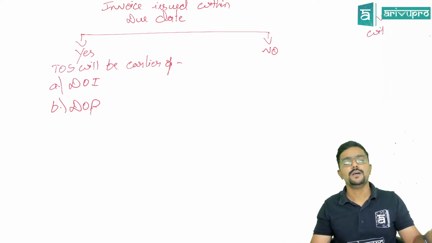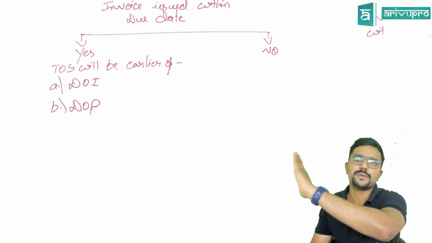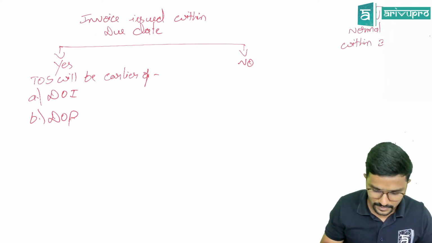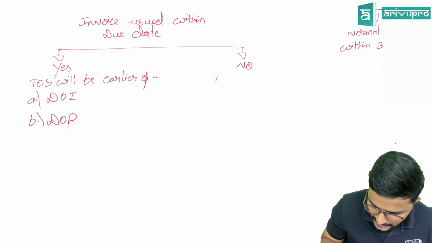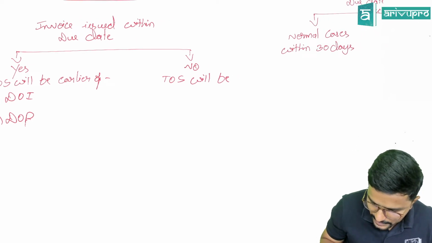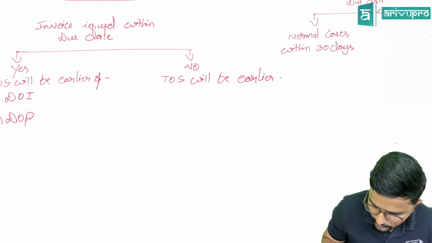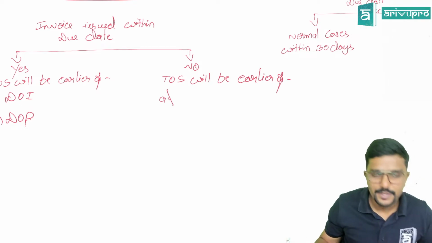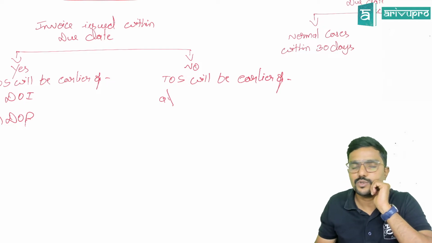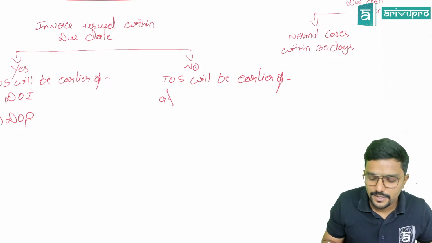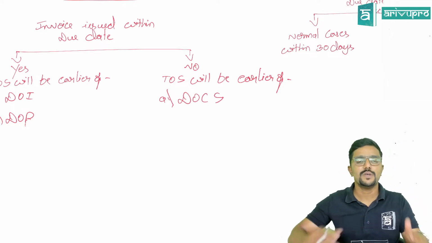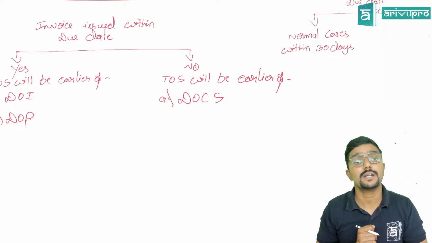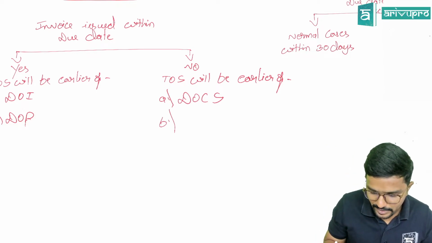Clear? Yes, sir. So invoice is issued within 30 days or in special cases within 45 days. Okay. If invoice is not issued, then the time of supply will be earlier of what? 2 dates again. Earlier of 2 dates. Here, invoice is not issued within due date. So don't take date of invoice. So what should I take? Date of completion of service, or we call it as date of provision of service. Means on what day service is provided or completed, or date of payment.